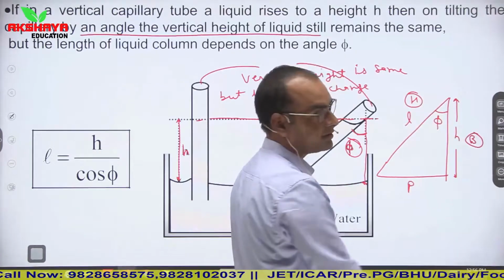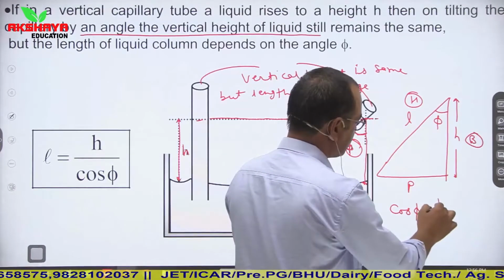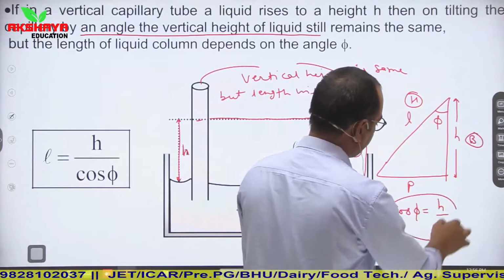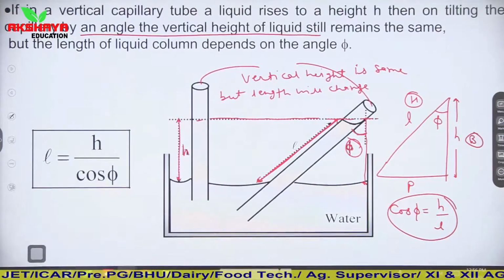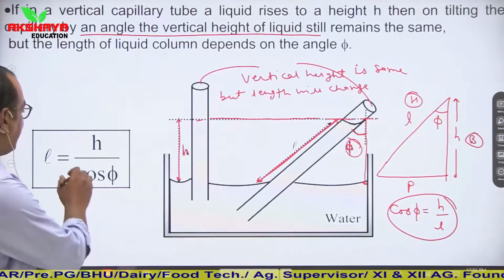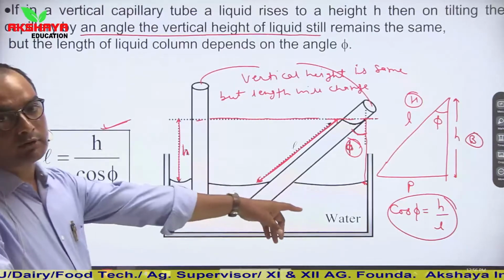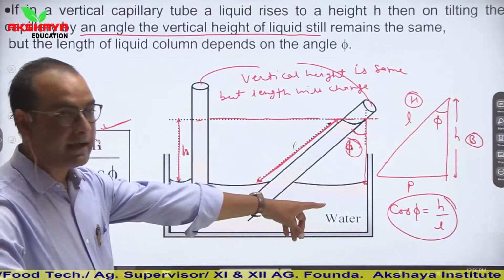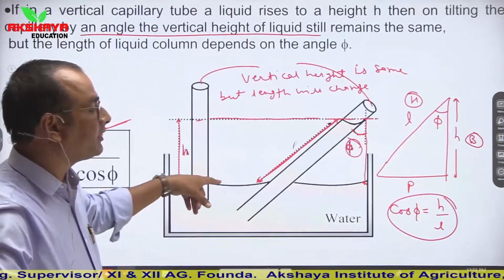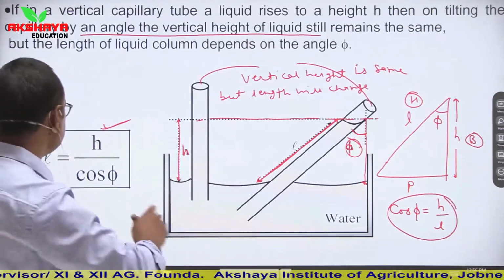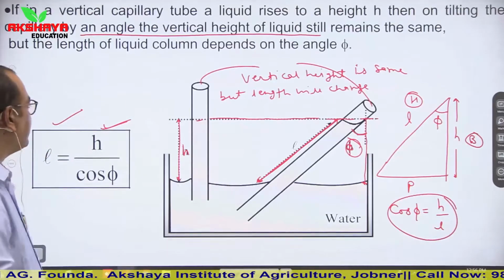So you can find cos phi, and cos phi is equal to H upon L. So from here you can see that L is equal to H upon cos phi. H is vertical height, L is length of liquid in capillary tube. So this is the relation between vertical height and length of liquid in capillary tube.